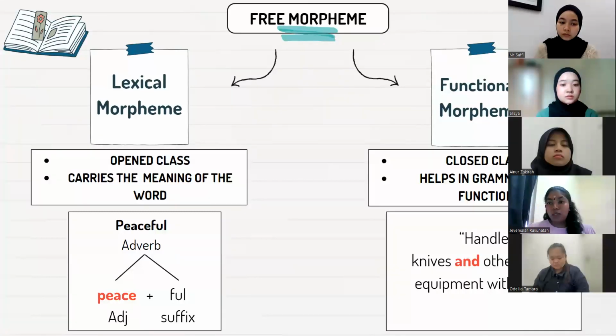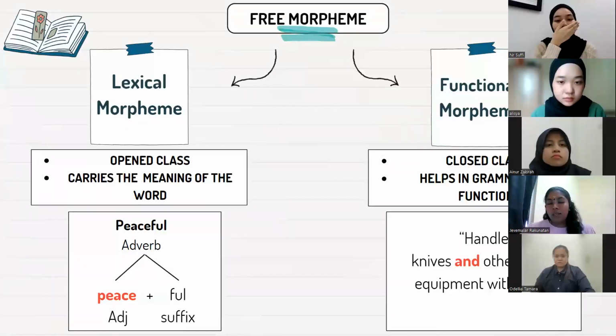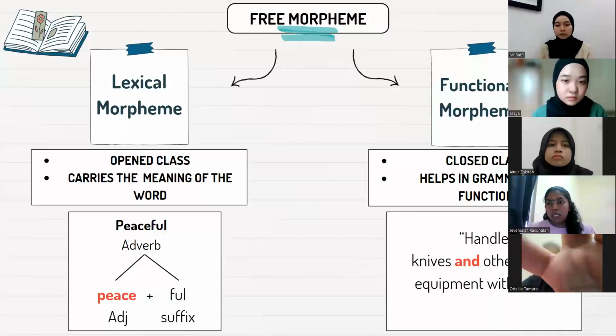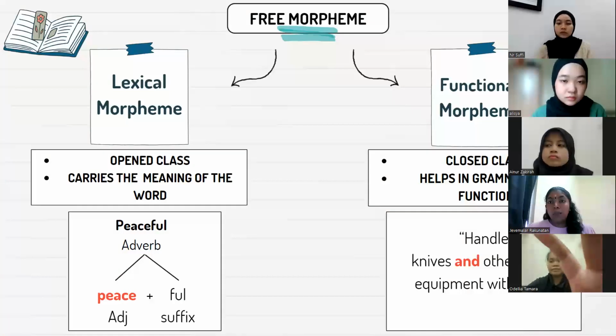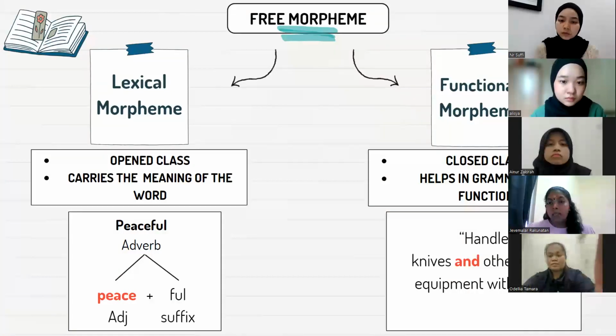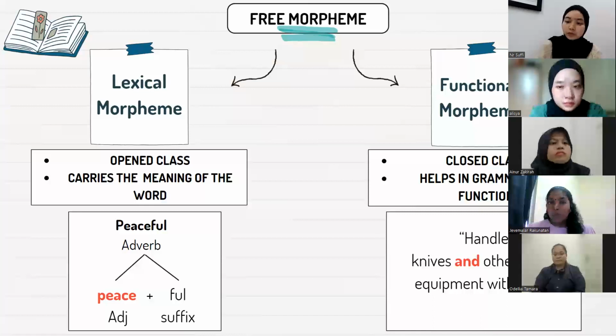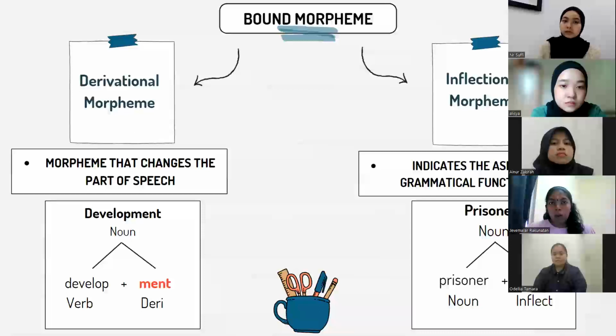The second one is the functional morpheme, which is also known as the closed class. It doesn't have a clear meaning, but it helps in grammatical function. For example, the sentence: handle knives and other sharp equipment with care. The word and is a functional morpheme because it's a conjunction which doesn't have a clear meaning, but it helps in grammatical function where it can combine two clauses together so that we don't have to repeat the same sentence again.